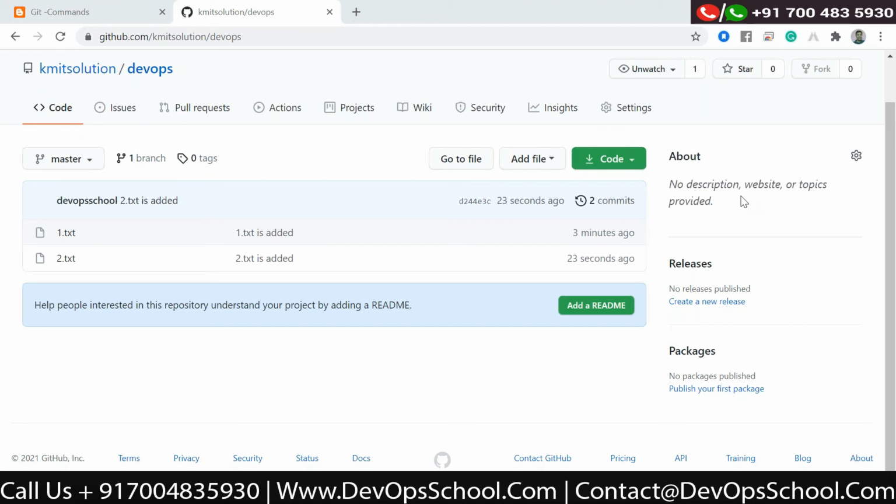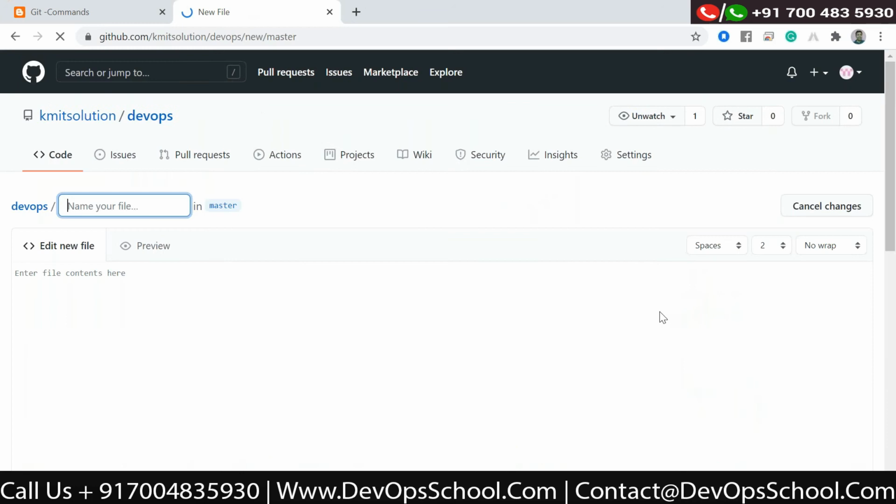Okay, so multiple untracked files. Now, for example, I can create a file directly on GitHub also. I am creating a file here, create new file, and I'll say 3.txt, and write something like "this is 3.txt file".